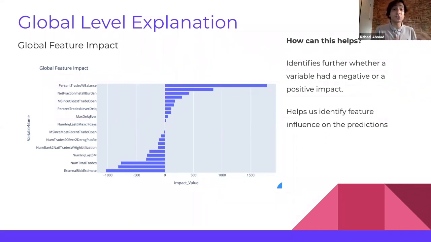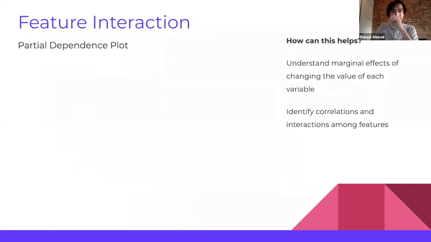But if we look at external risk estimate, it has a negative impact, which aligns with our intuition as well. This means that if the prediction is approved and we keep increasing the external risk estimate, we will end up flipping the prediction to deny. So this helps us identify whether a variable has a negative or a positive impact, and helps us identify feature influence on the predictions.